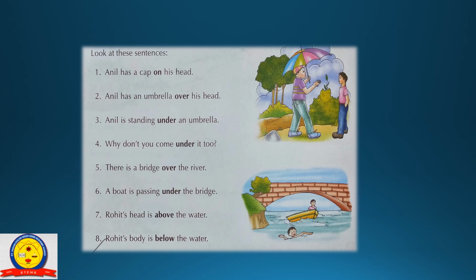Now again, Rohit's body is below the water. Below means at a level lower than something, lower. So Rohit's body is below the water. So there are some prepositions such as on, over, under, above, below. There are some prepositions by which you can easily understand the prepositions of place.